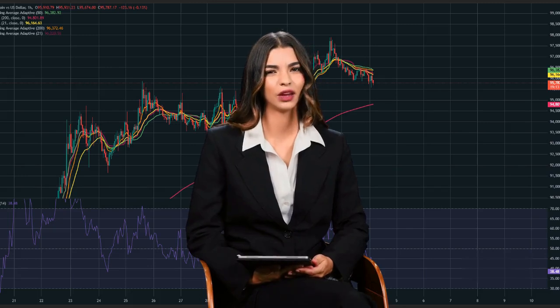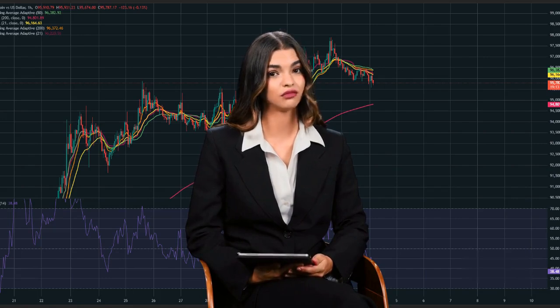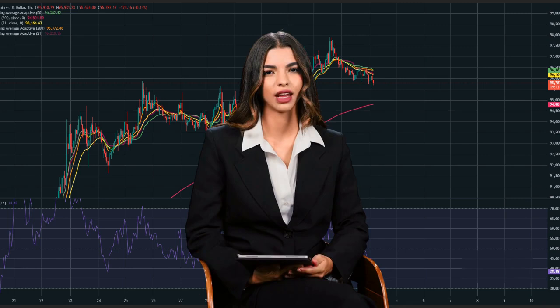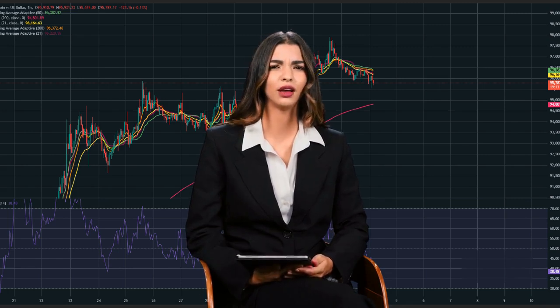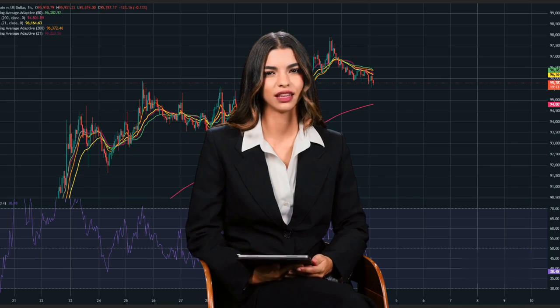BTC USD 1-hour technical analysis as of May 4, 2025. Price: $95,187.17. Trend: short-term bearish, long-term bullish. 1. Price action and trend context.